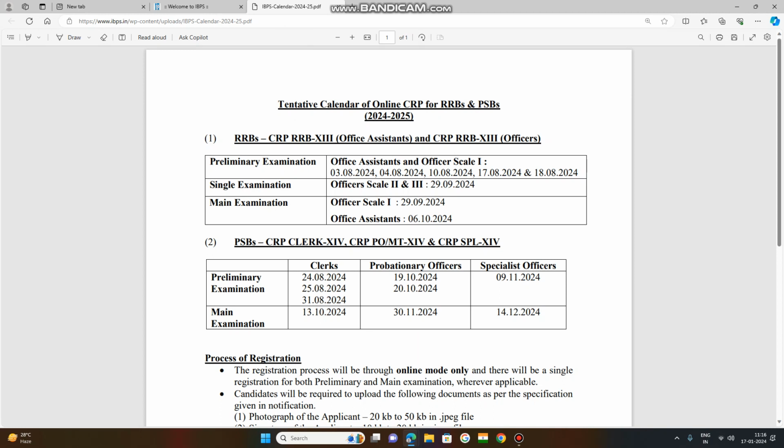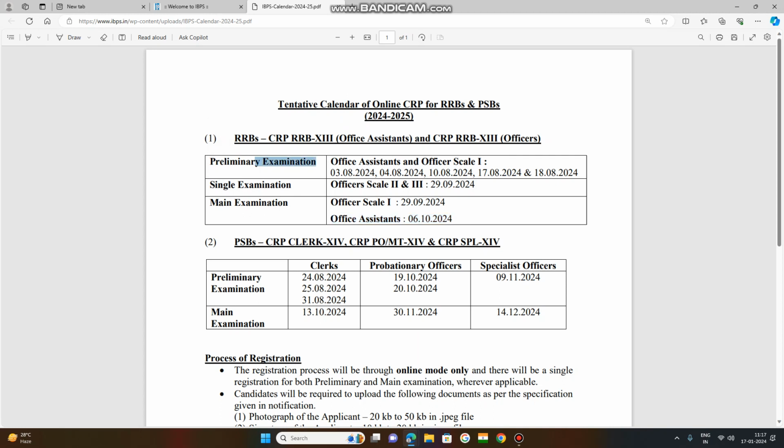They are not fixed. After the preliminary examination, whomever qualifies the prelims then needs to go for the main examination. This is the second stage for RRB office assistants and officers.